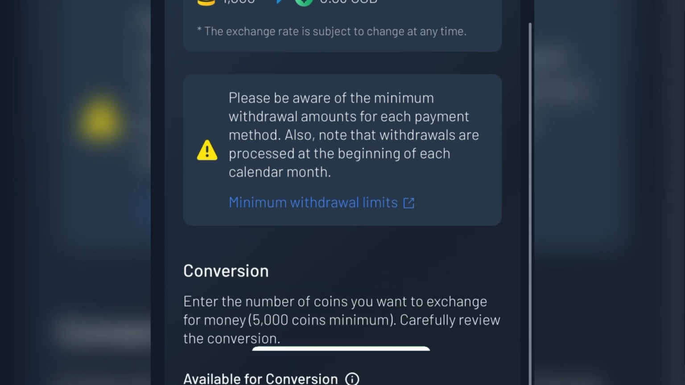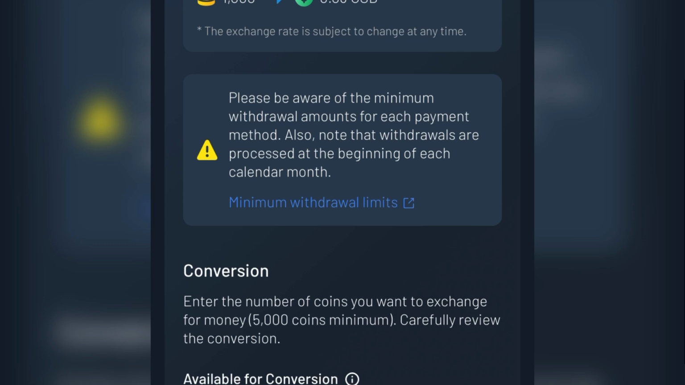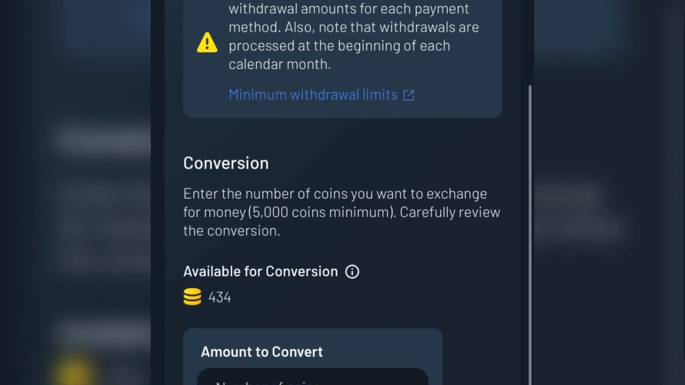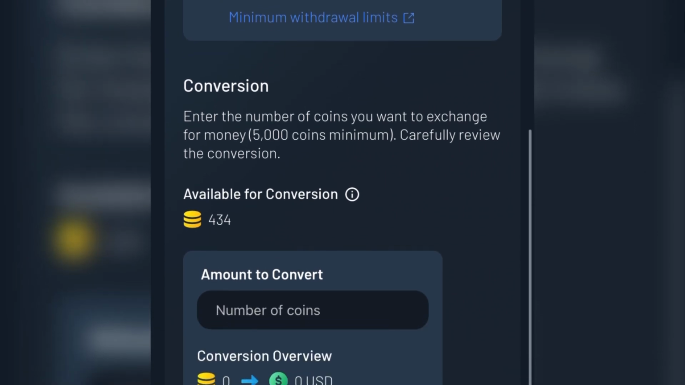When you come right here, you're going to see the awareness. It says please be aware of the minimum withdrawal amount for each payment method. Also know that the withdrawals are processed at the beginning of each calendar month. Okay, so right now you can go ahead and click on the minimum withdrawal limit so you can see this for yourself. Now under conversion, they said enter the number of coins you want to exchange for money. So like I said, what you do on this platform is to view text, view ads, and once you're done, you'll be paid a certain amount of coins, and those coins can be converted into money. Carefully review the conversion before you make your conversion on your account. So right now I have an available balance of 434 coins.